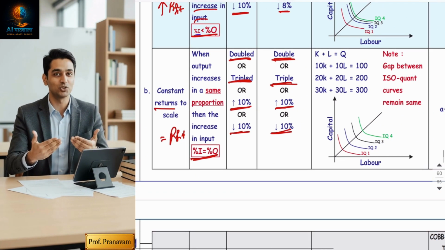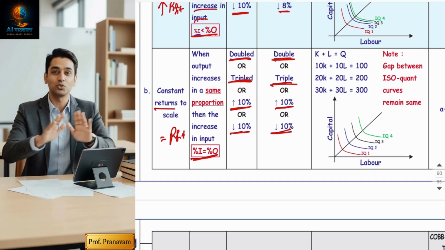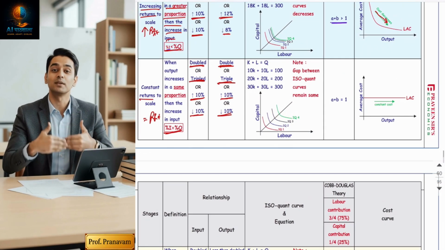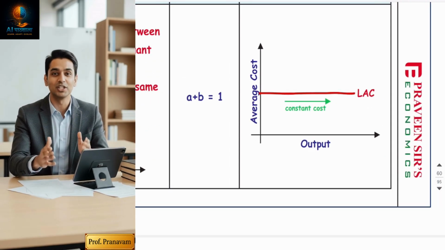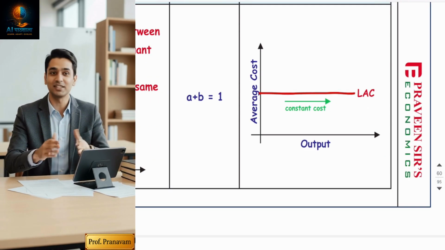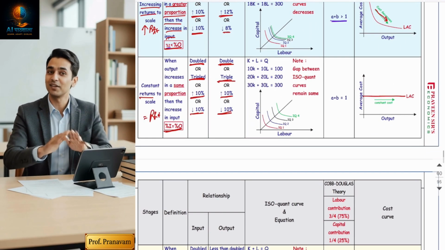So constant return means input and output have equal change. Here, the cost will remain constant. So if you look at the cost line, your LAVC curve is constant, a horizontal straight line. Neither is cost falling nor rising.